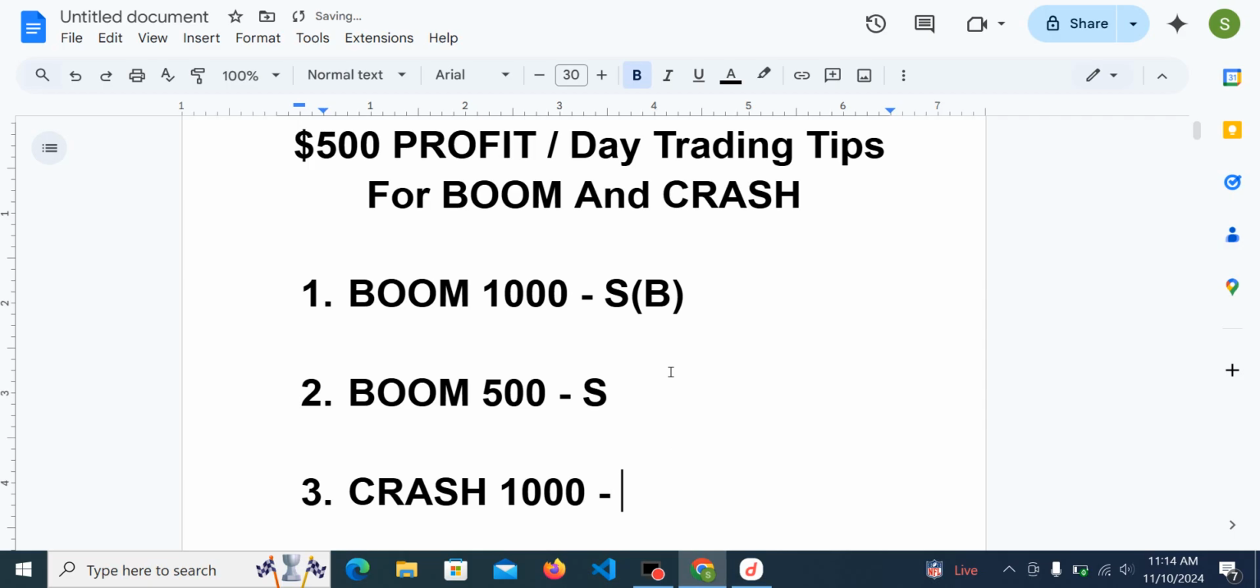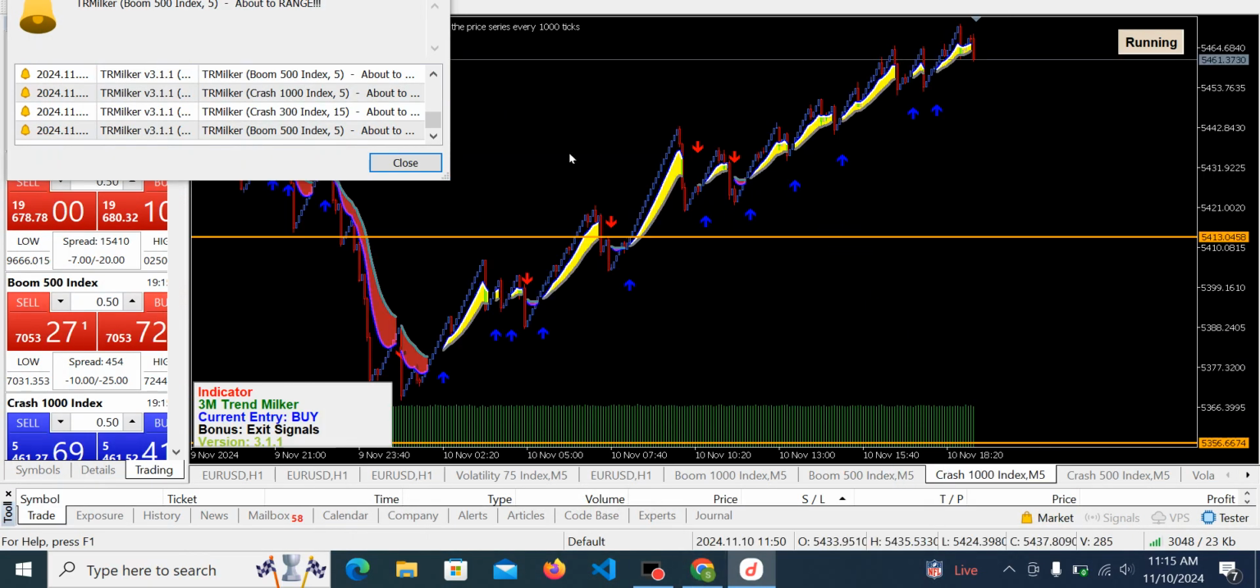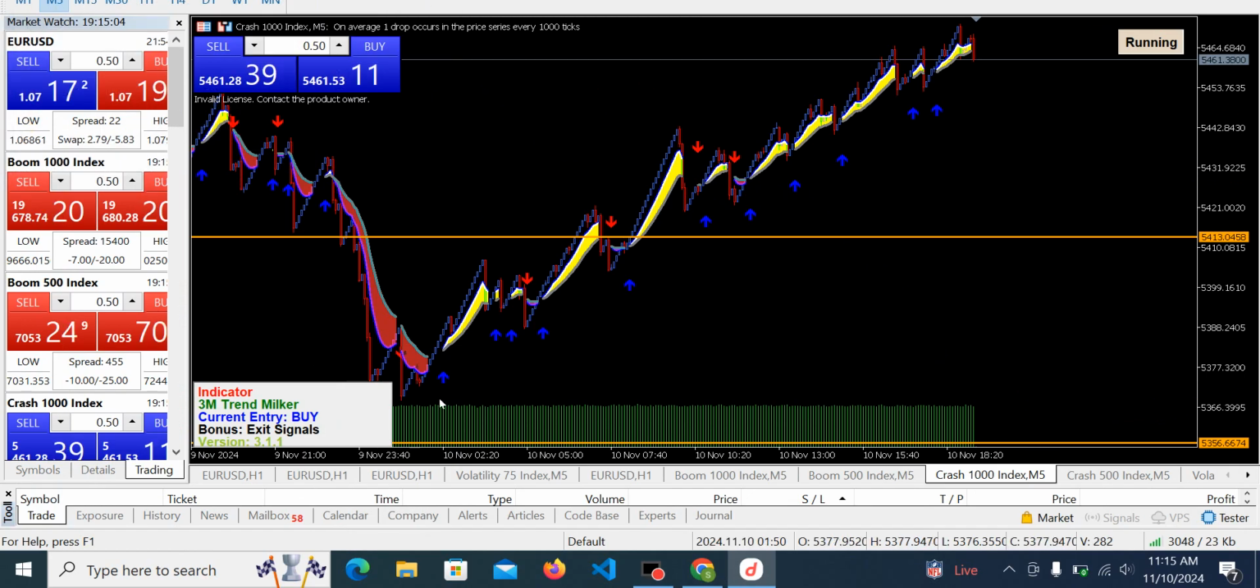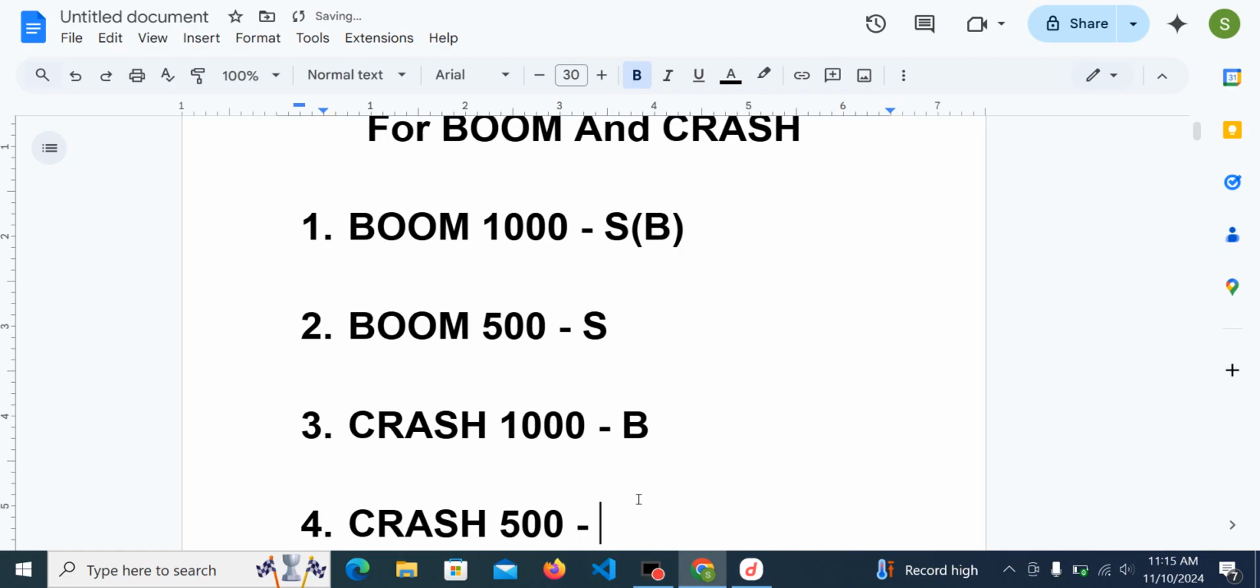Okay, so next asset is going to be Crash 1000. Let's check it out together. This is Crash 1000. It's been more of an uptrend than a downtrend right from this support zone, and of course it has gotten to this resistance zone, and it is still buying at the moment until it is unable to break out above the resistance zone. That is when it's going to sell.